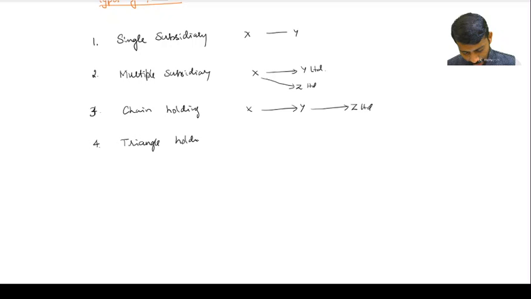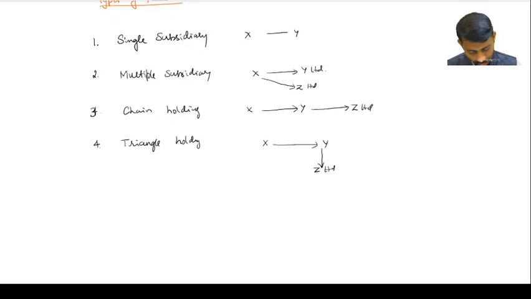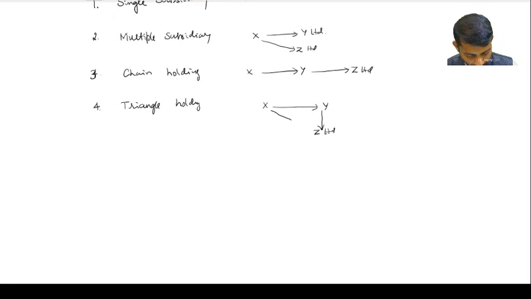Next, the fourth one we call triangle holding. X has the investment in Y Limited. Y has the investment in Z Limited, and X also has the investment in Z Limited.